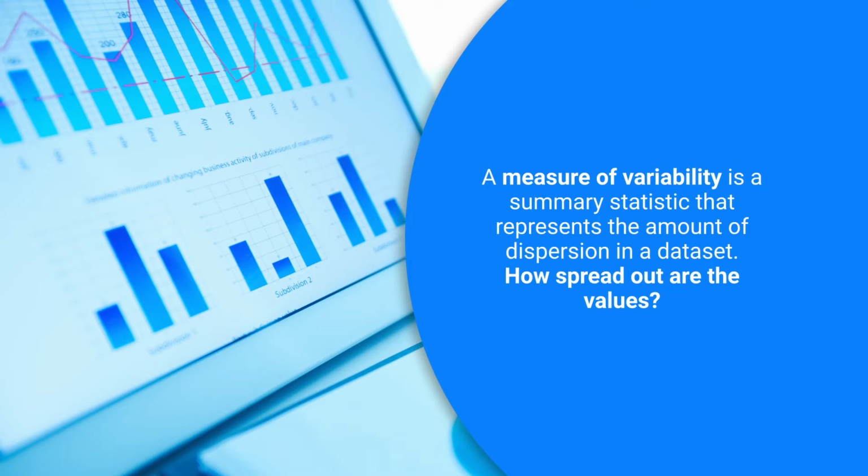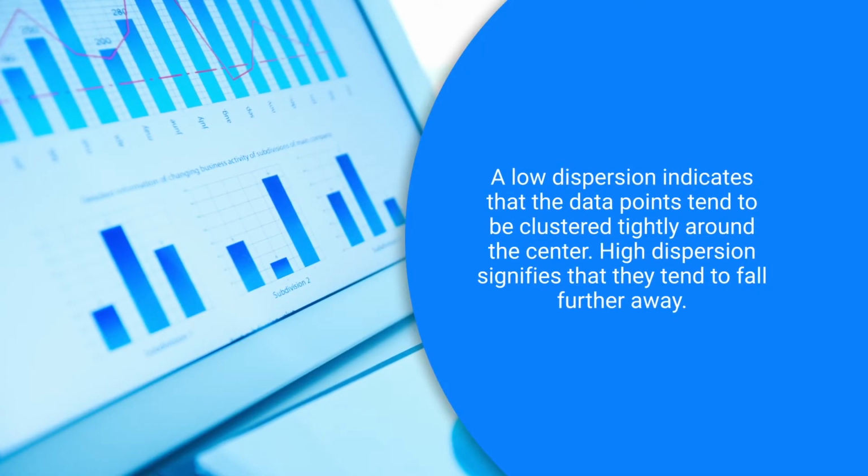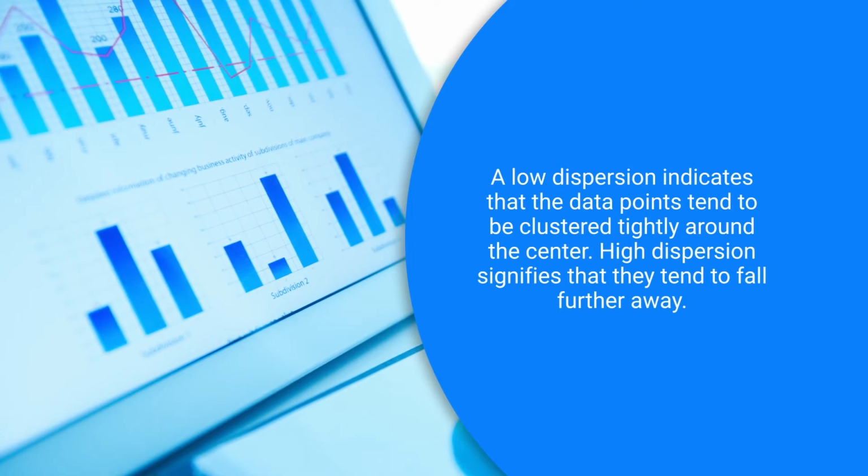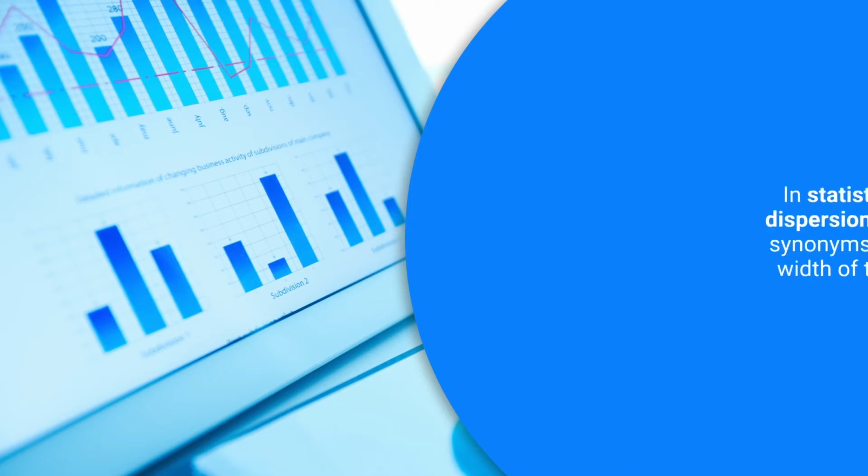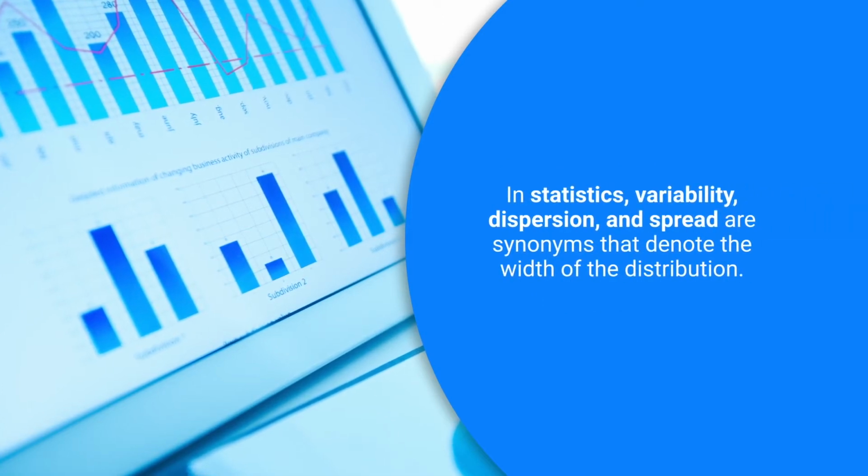So how spread out the values are. While measuring central tendency describes the typical value, measure of variability defines how far away the data points tend to fall from the center. So this is more analytical in nature. We talk about variability in the context of the distribution of values. A low dispersion indicates that the data points tend to be clustered tightly around the center, and high dispersion signifies that they tend to fall further away. In statistics, variability, dispersion and spread are synonyms that denote the width of the distribution.